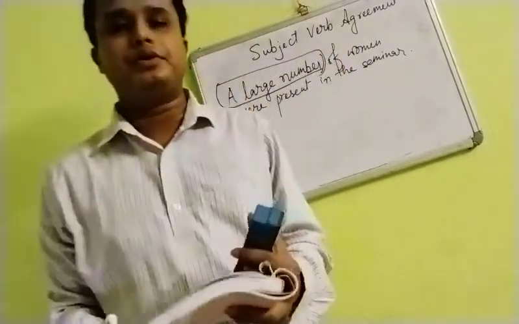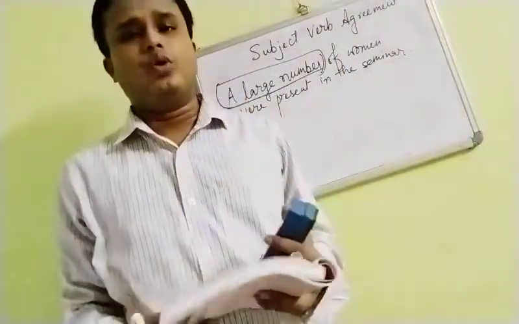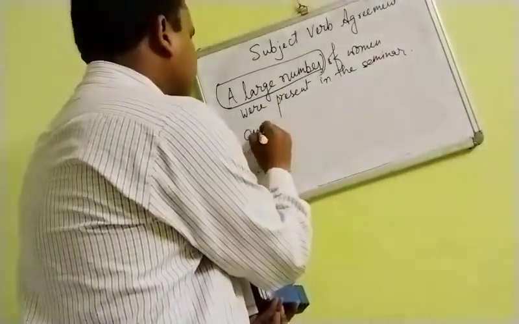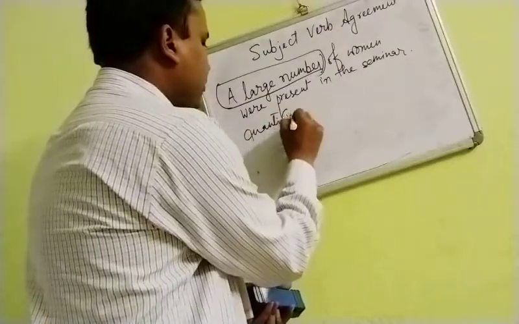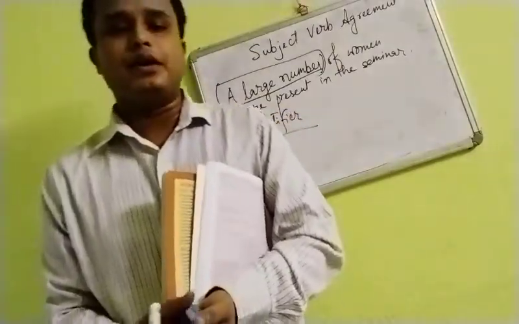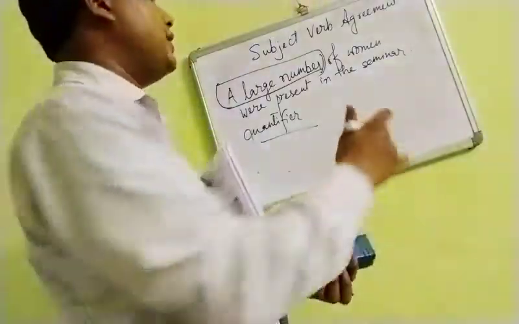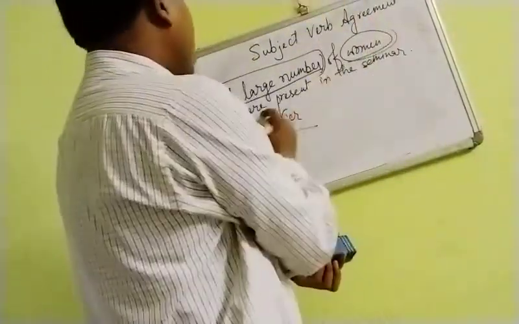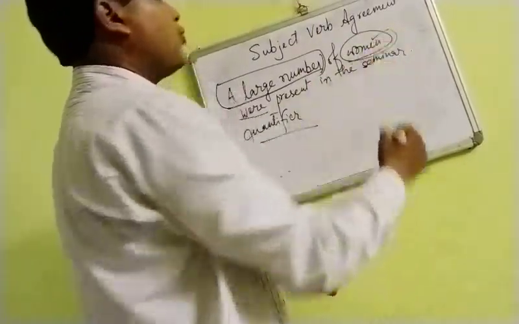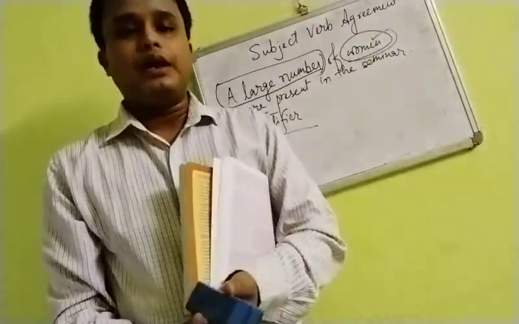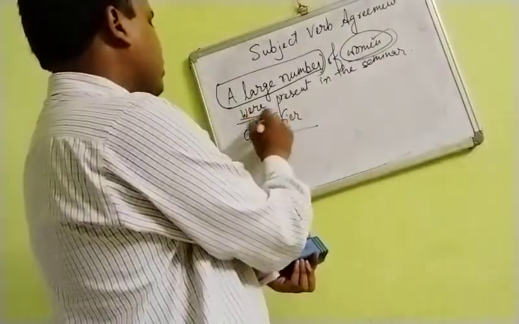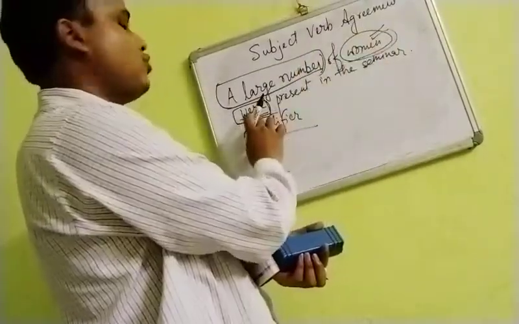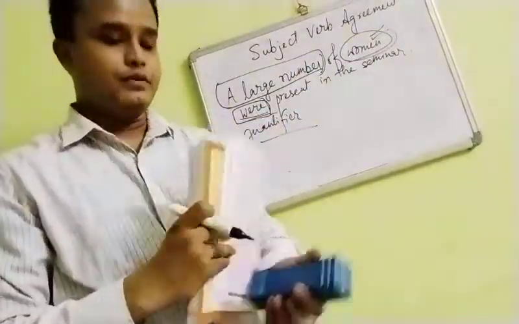To some extent, though not properly, it is working as a kind of quantifier. But here you can see again that the noun which is being quantified by it is women. So here the verb will be agreeing with this subject, with this noun which is being quantified. The verb will be agreeing with this one. So here you can see women is given, so we will be using a plural verb here.